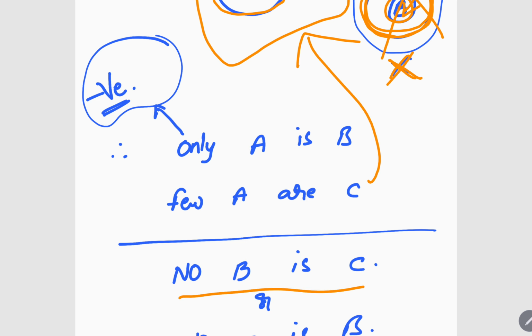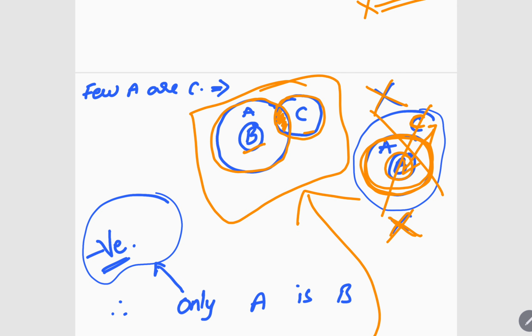No B is C. You see, no B is C. B and C are not at all related to each other. So this will be our option. If at all you see the option, you can understand.